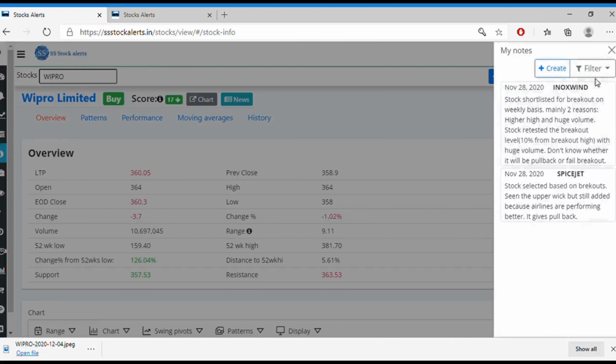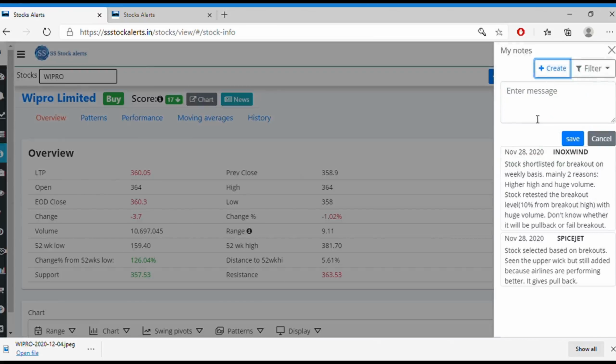I want to add some notes, so let me create one note here. Wipro at 52 weeks high zone, about 360, it will be doing good.